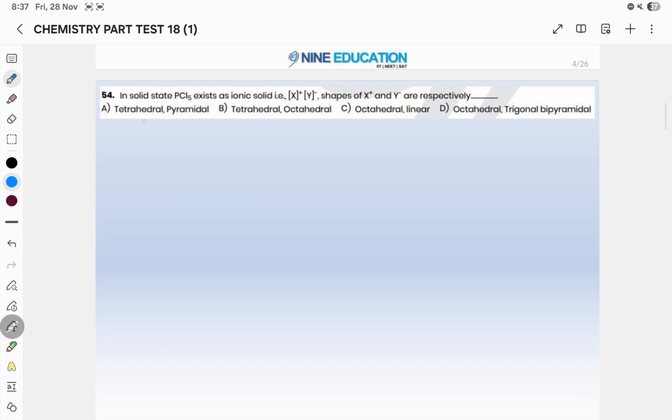Question number 54 is solid state PCl5. We have to discuss about X minus and Y plus. So PCl5 in the gaseous state has hybridization sp3d, and its electronic geometry is trigonal bipyramidal. In the solid state, PCl5 exists in the form of ions, that is ionic solid, cation and anion. PCl4 plus is the cation and PCl6 minus is the anion.